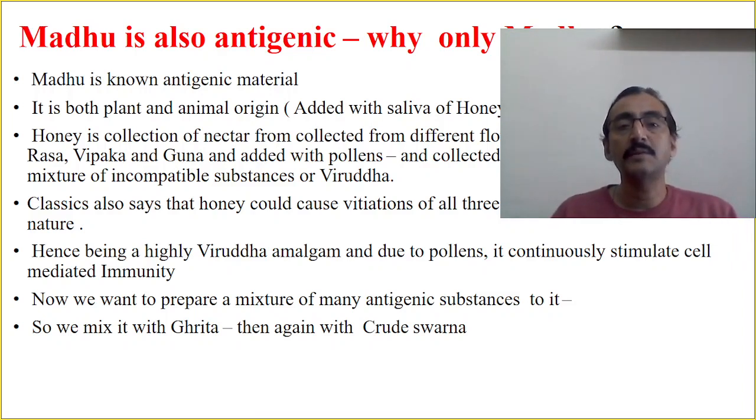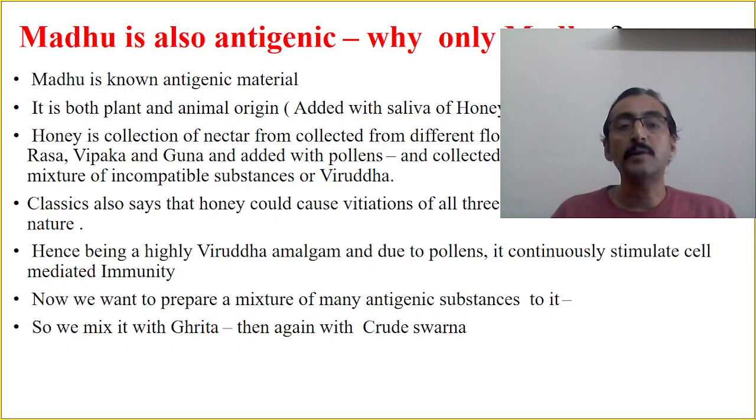Honey is the collection of the nectar collected from different flowers, having different virya, rasa, vipaka, guna, and added with the pollen from the body of the honeybees, and collected for a long time as a mega mixture of incompatible substances or viruddha ahara. So classics also say that honey could cause vitiation of all the three doshas. अब देखेंगे तो मधु, honey can cause the vitiation of the three doshas due to its viruddha nature. Hence, being a highly viruddha amalgam and due to the pollens, it continuously stimulates the cell-mediated immunity.